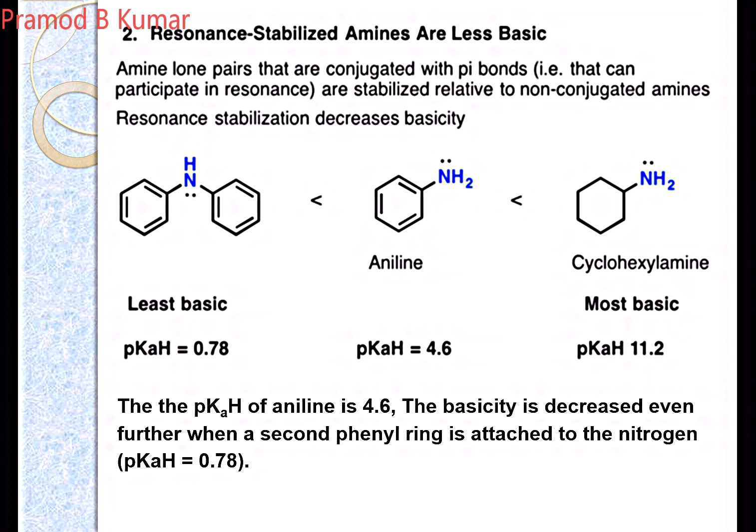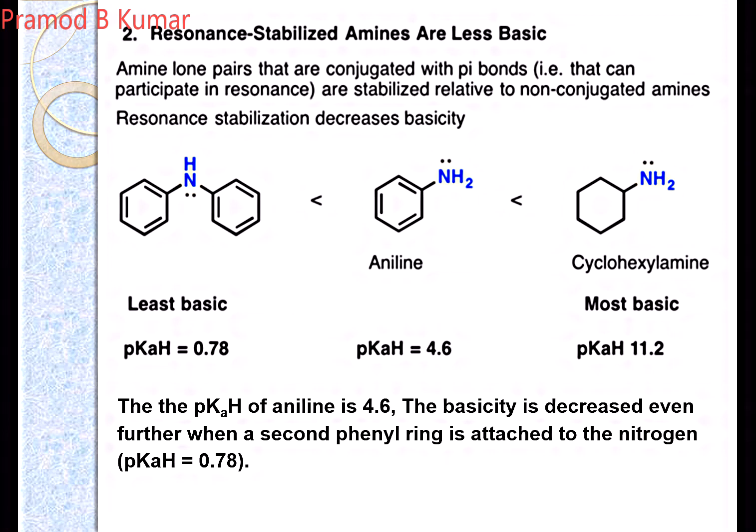Resonance stabilization also matters when the nitrogen is in conjugation with any pi bond. When the lone pair is conjugated with pi bonds, meaning the nitrogen is associated with the conjugated system, there is a delocalization of electrons and this is resonance stabilized. Any compound which is resonance stabilized decreases the basicity.